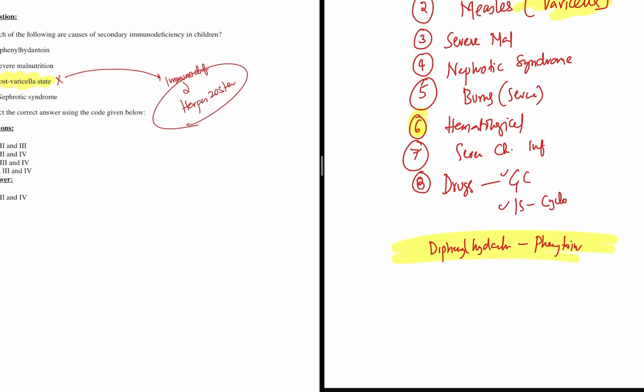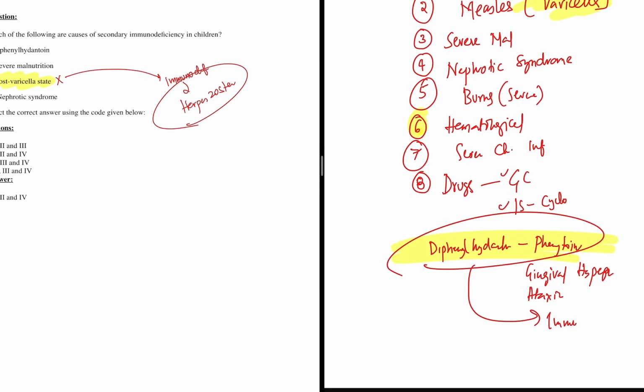When I say anti-epileptic phenytoin, the thing which comes into my mind as an adverse effect is gingival hyperplasia, okay, and patient will have ataxia. Even phenytoin also can cause immunodeficiency, which is not mentioned in the regular pharmacology, but research based, and also in OP guide it is mentioned that it is one of the secondary cause of immunodeficiency.